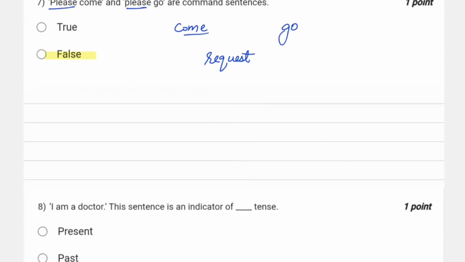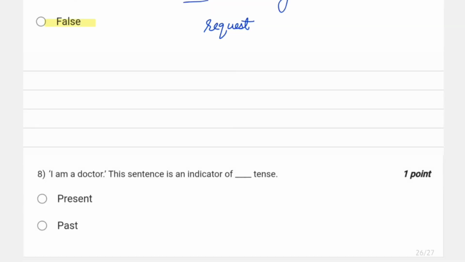So let's move ahead. Our question number 8 is, I am a doctor. This sentence is an indicator of dash tense. So we have to find the tense in this sentence. You can clearly see the word am is used here, and am basically represents present tense. So this is going to be present tense. Basically, the person who is saying this is a doctor right now. Okay, so this is present tense.